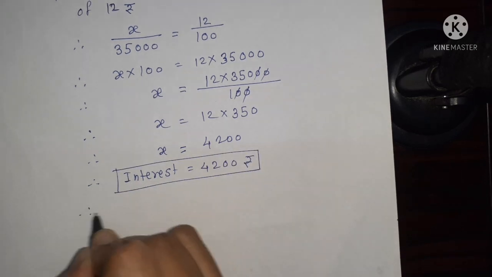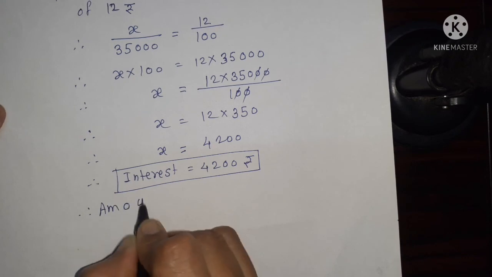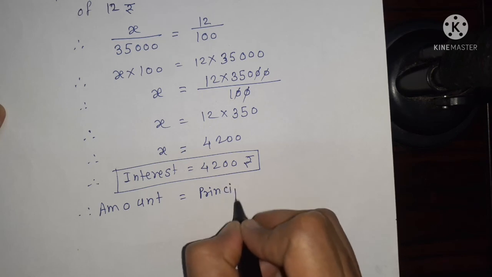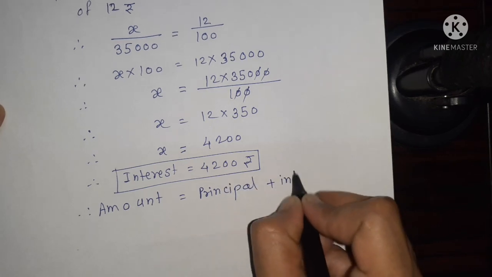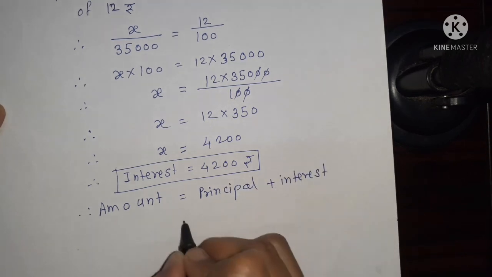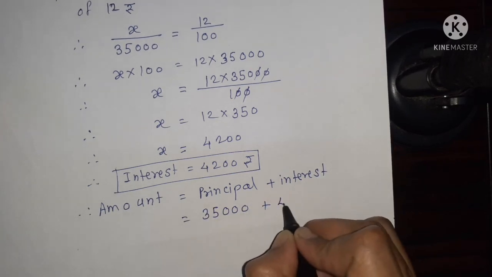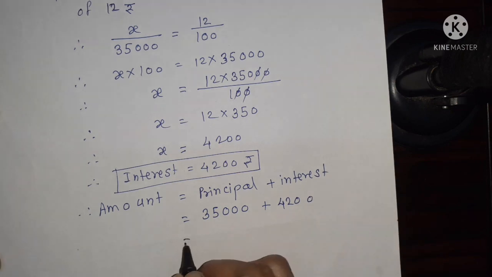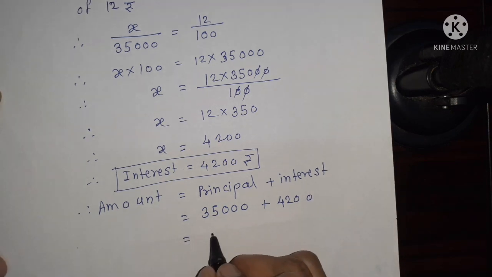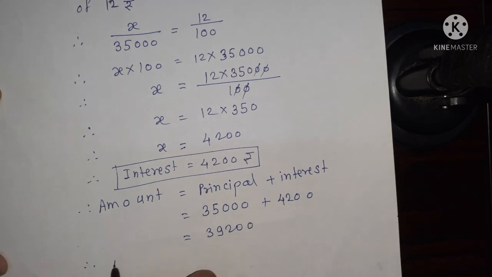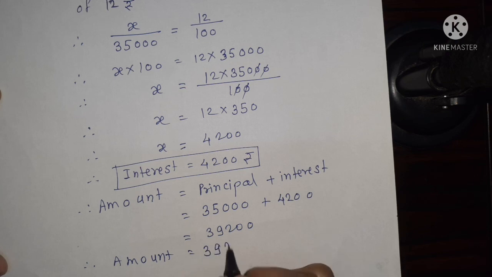Now we can find the amount. Amount formula is amount is equal to principal plus interest. In this example, principal is 35,000 plus interest is 4,200. The answer of addition is 39,200. Therefore, amount is equal to 39,200 rupees.